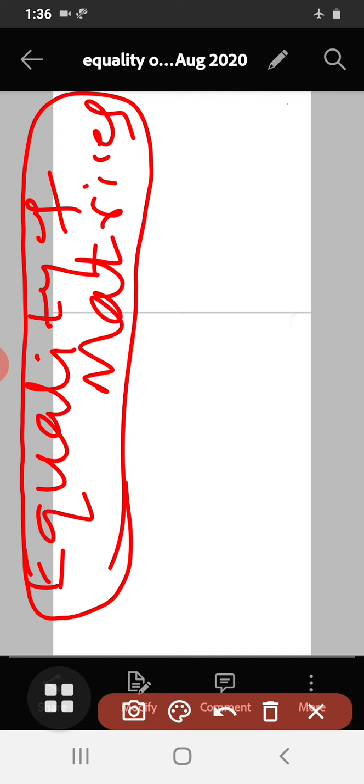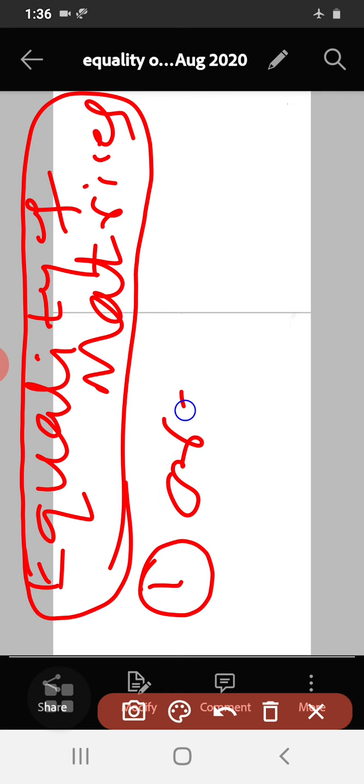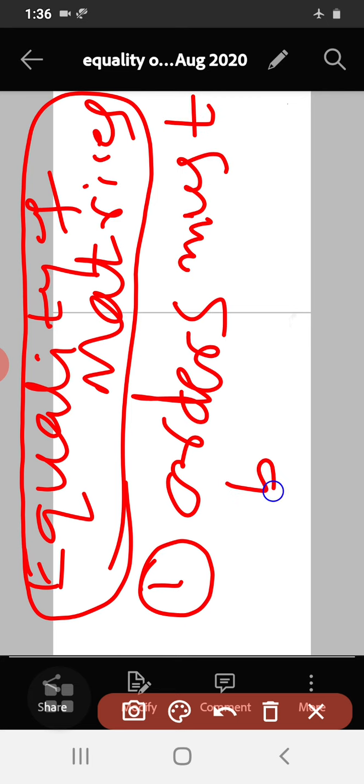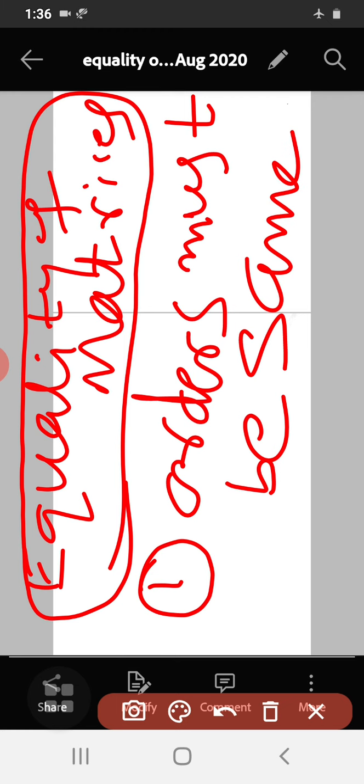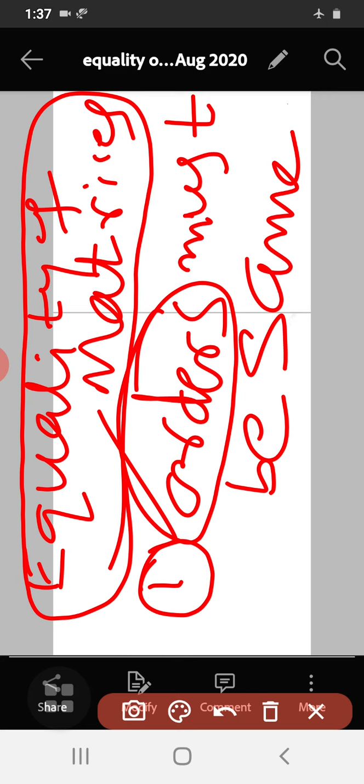First of all, listen carefully to the conditions. To say that two matrices are equal, their orders must be the same. To say that two or more matrices are equal, their orders must be the same. This is the very important condition here. Orders must be the same. Then we say that two matrices are equal.